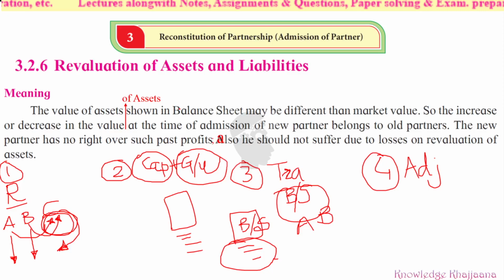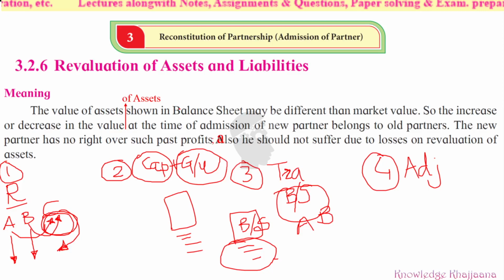The book value was so and so, but the market value, or the actual value, or the realized value. The word can be anything: actual value, realized value, market value. So the real values can be different than what is given in the balance sheet.